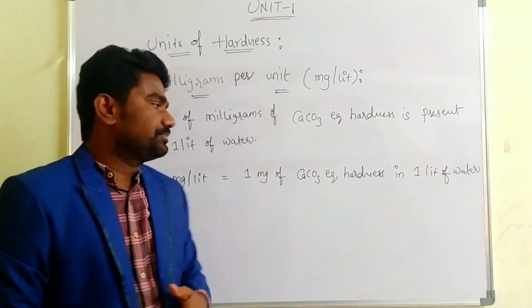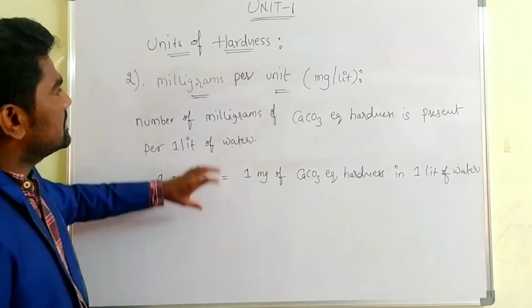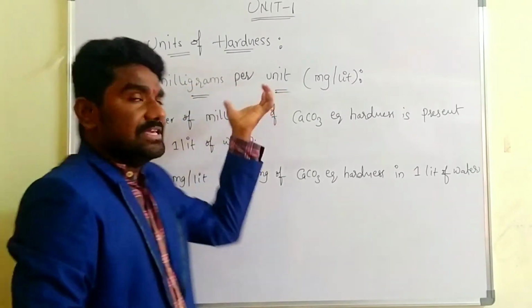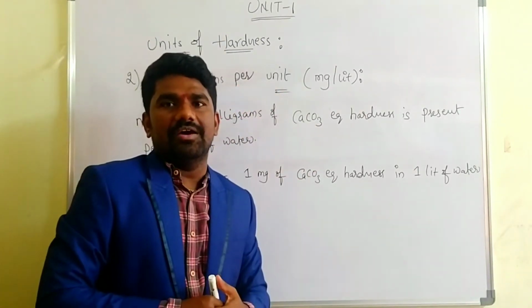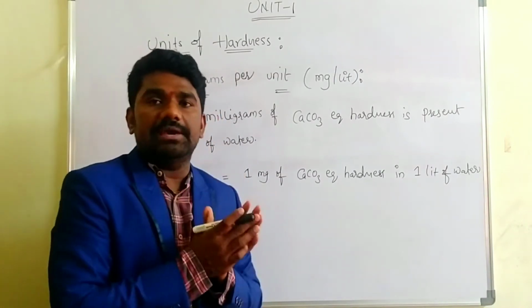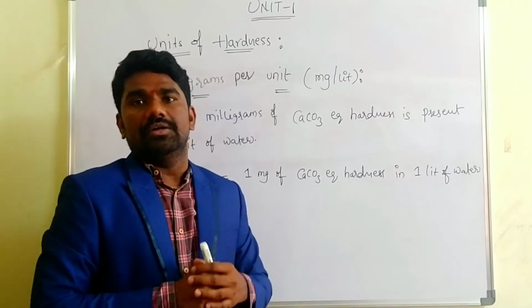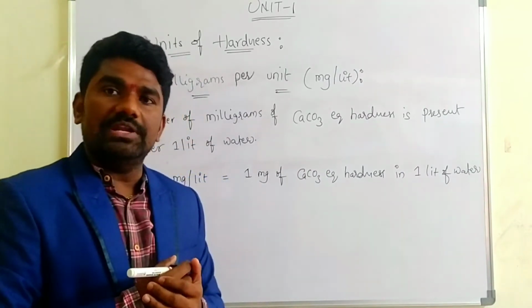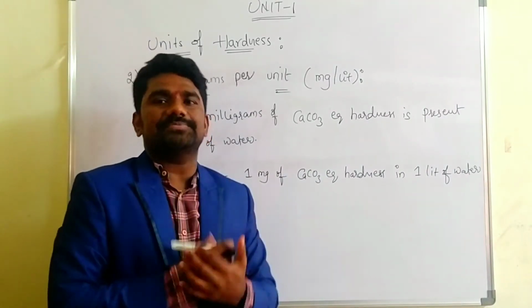Is it clear? So this is also a usually used unit to express the hardness of the water. Both ppm and mg per liter are the units usually used to express the hardness of the water.